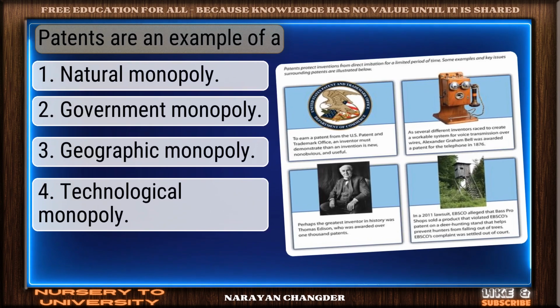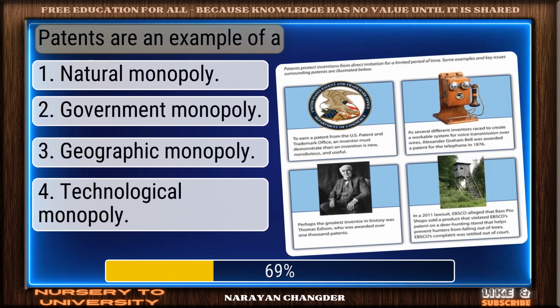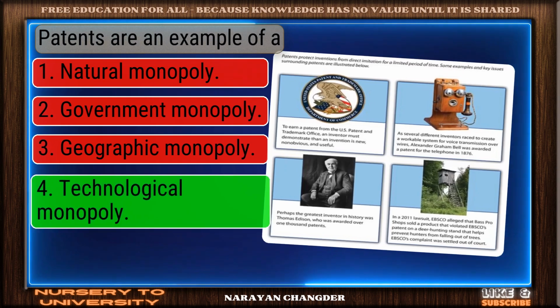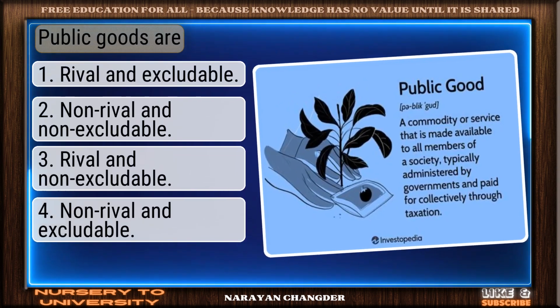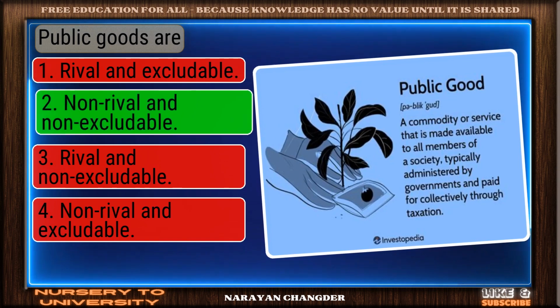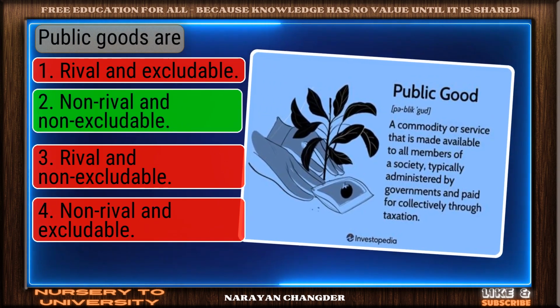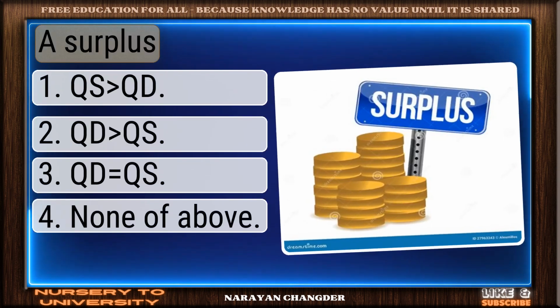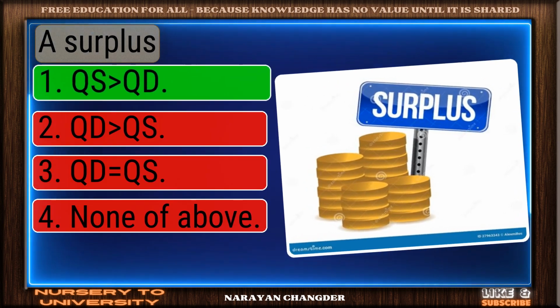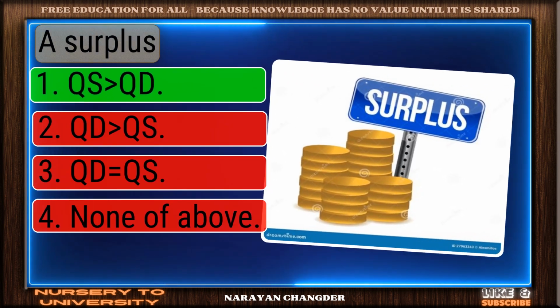Patents are an example of a dash. Well-reasoned. Technological monopoly is the correct choice. Public goods are dash. Great thinking. Non-rival and non-excludable is the right choice. Dash surplus. Well picked. QS equals QD is the correct answer.